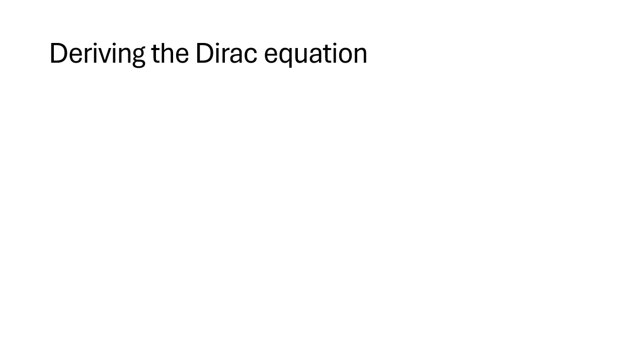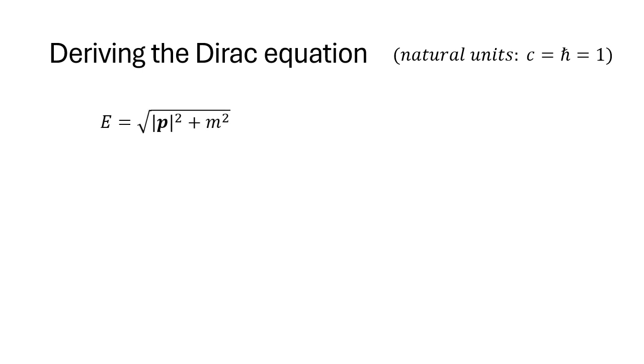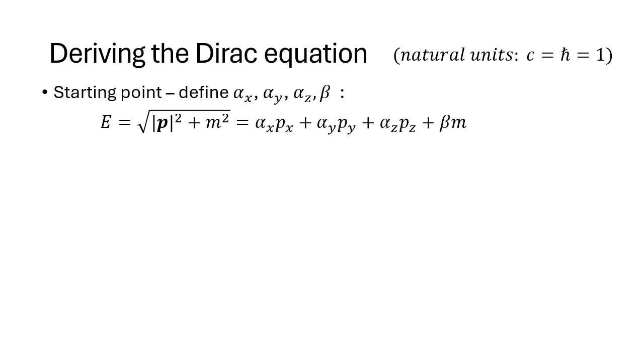Now let's delve into the technical details to better appreciate Paul Dirac's thought process and understand how he derived his equation in 1928. For simplicity, we will use natural units, where both the speed of light and the Planck's constant are set to 1. We begin by attempting to rewrite Einstein mass-energy relation. Our goal is to introduce four constants, alpha x, alpha y, alpha z, and beta, such that we can express the right-hand side of the mass-energy relation as a weighted sum of the momentum components and the mass.